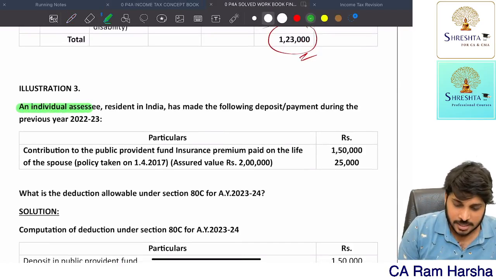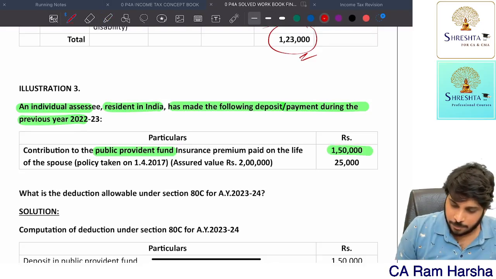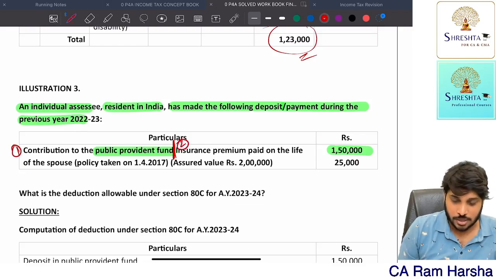An individual, a resident, has made the following deposits or payments. Contribution to PPF, 1.5 lakh. Okay, PPF, that's it. This is the first point, this is the second point. Please make a note.